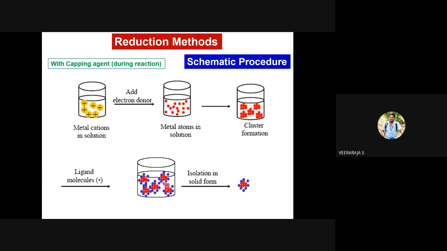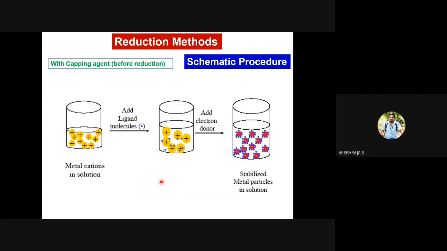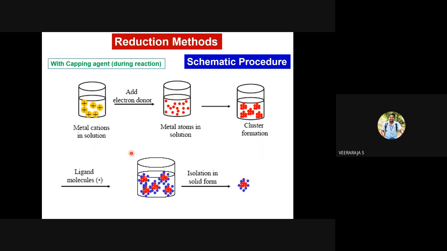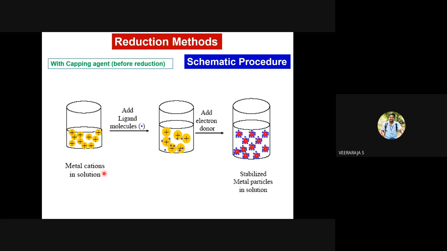If you don't use this stabilizing agent, all the particles will combine together and make bulk particles. You will have the bulk particle properties. You can also conduct the reaction or synthesis simultaneously. Instead of adding a reducing agent and a stabilizing agent one after the other, you can add them together. You take the metal ion and add ligand molecules, so they are available for stabilization.